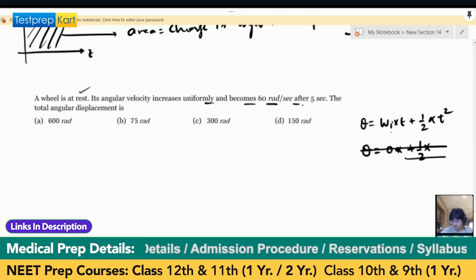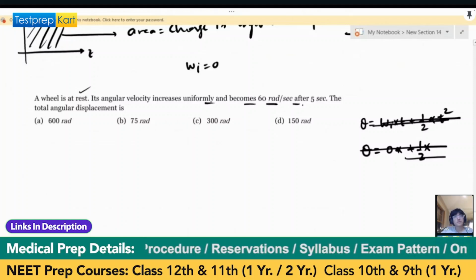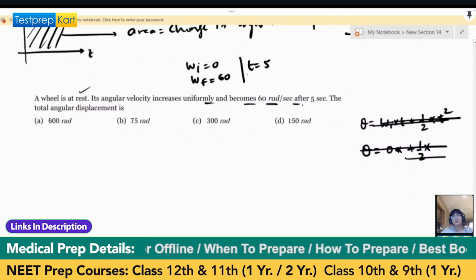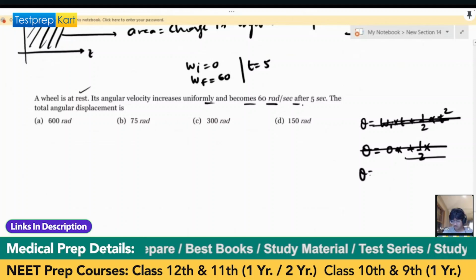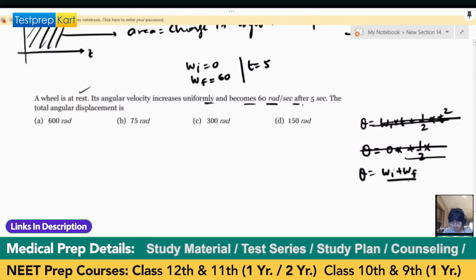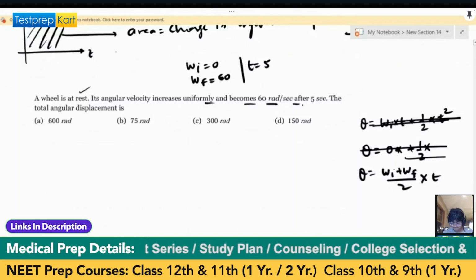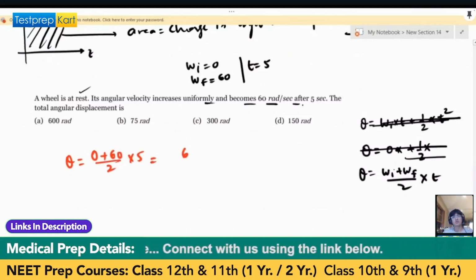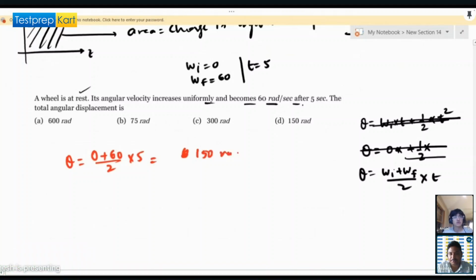Alpha is not given, only omega i is 0 and omega f is 60. So 150 radian. Okay, got it.